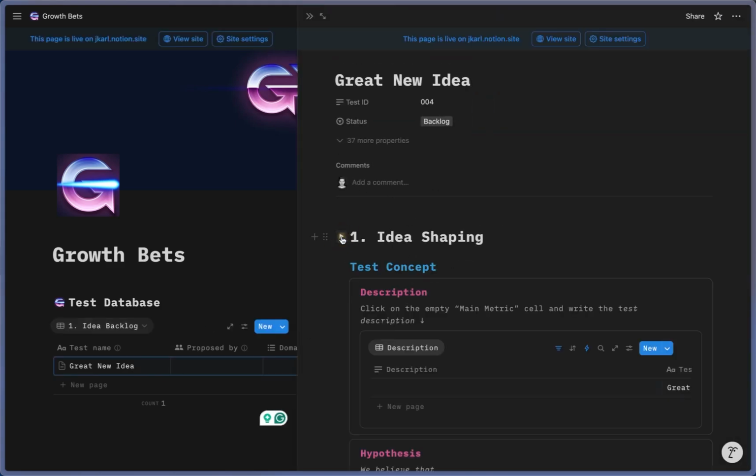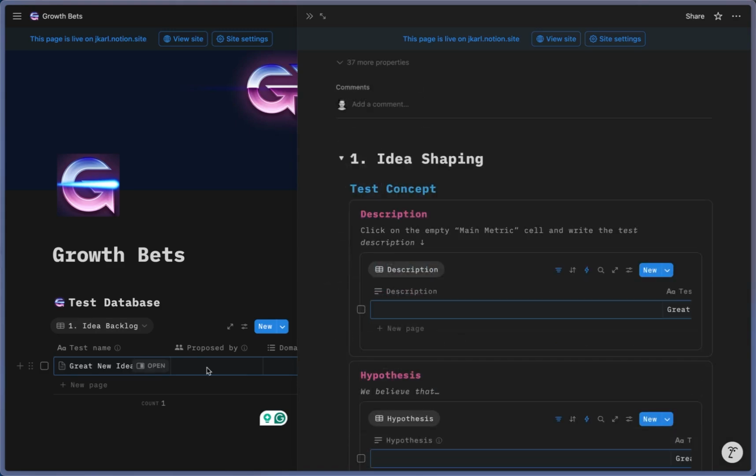But first, everyone who gets the chance to pitch an idea has to fill out this database entry. As I said before, you can either fill in this spreadsheet view, fill in these fields here, or you can fill in this one pager or this document view, whichever one you prefer.